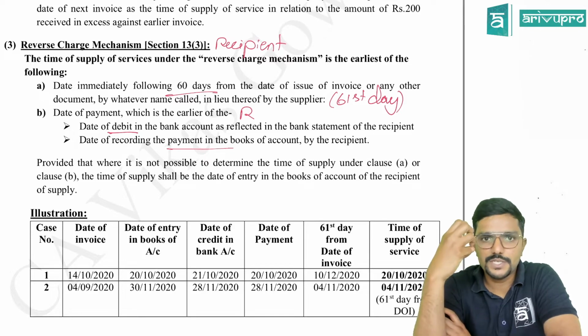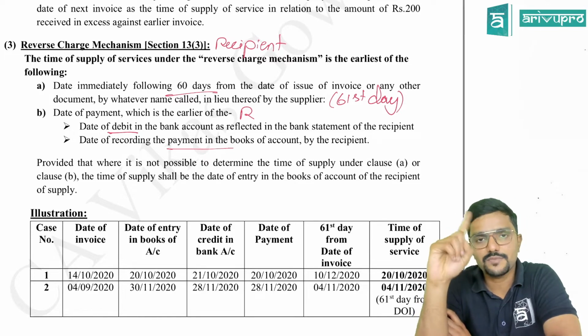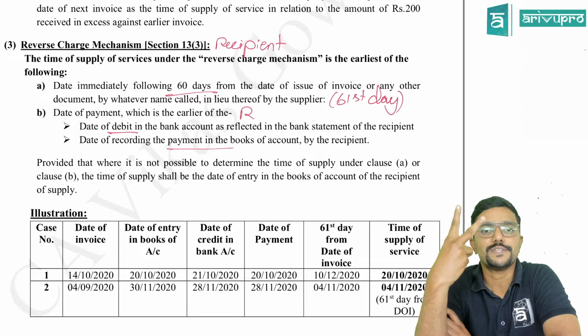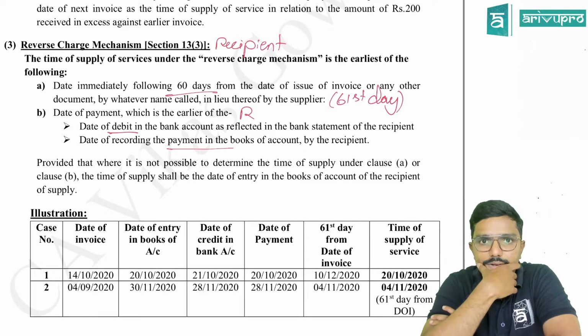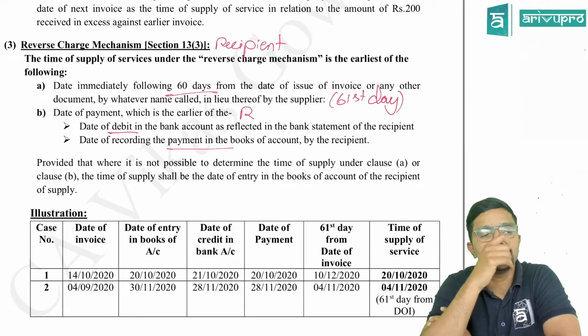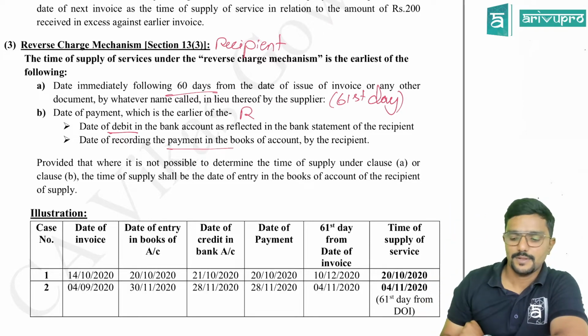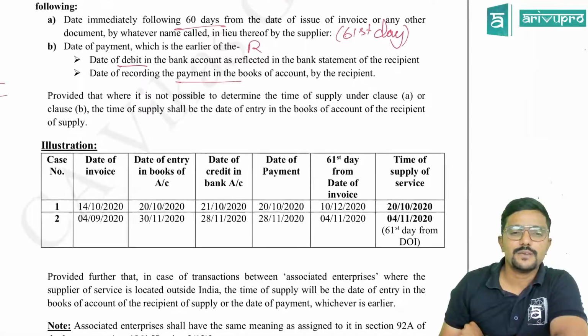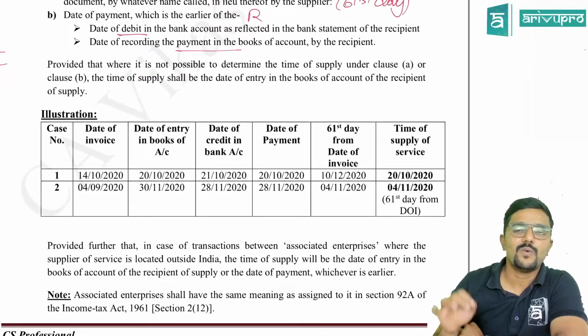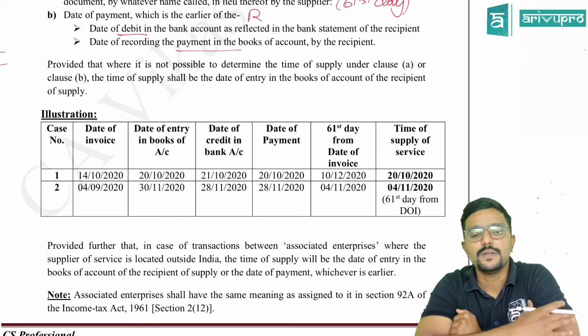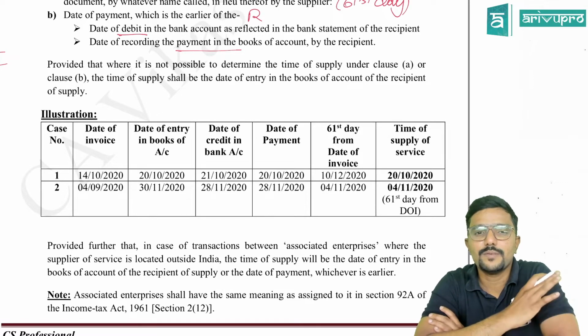So for goods, it is earlier of 3 dates, whereas for services, it is earlier of 2 dates. Clear, guys? One extra thing for goods is date of receipt of goods. Because in case of services, it might be difficult to tell on what day exactly services are received, as it is intangible. That is why they have not put that point.